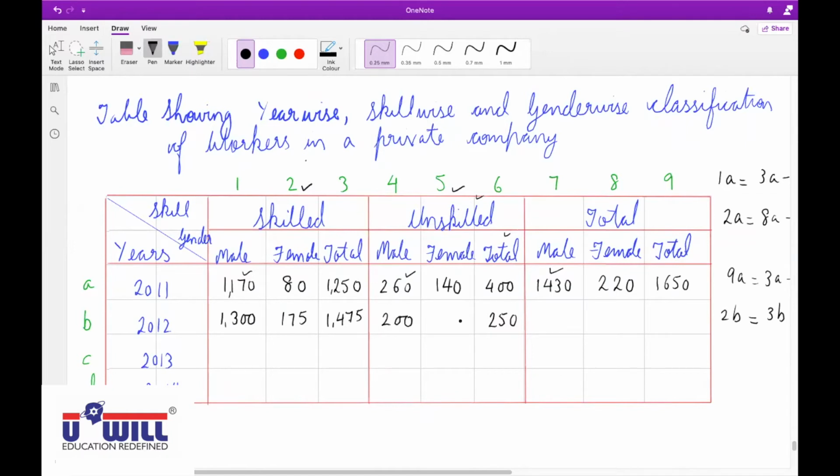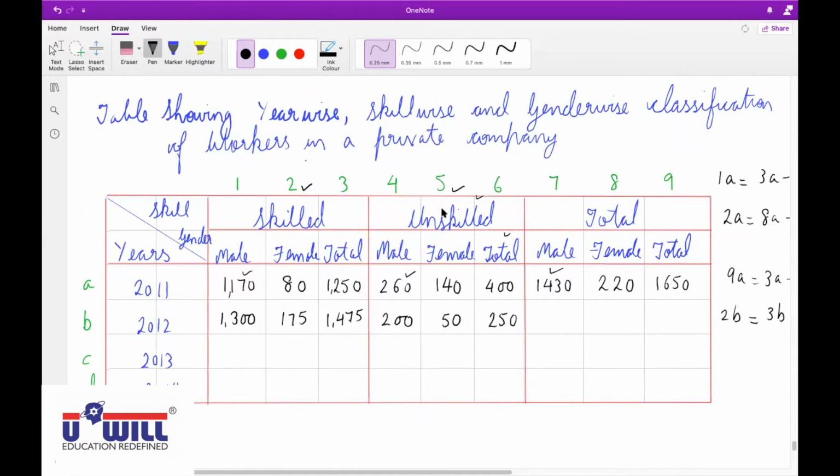Now how will you find 5B, female unskilled? 250 minus 200, the remaining 50 are females. So 5B equals 6B minus 4B. Very good. Raise your hand who did not understand this.